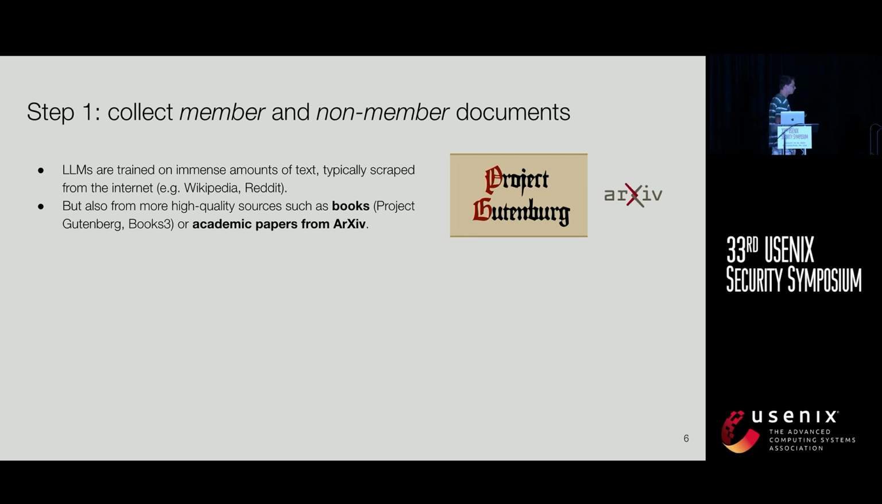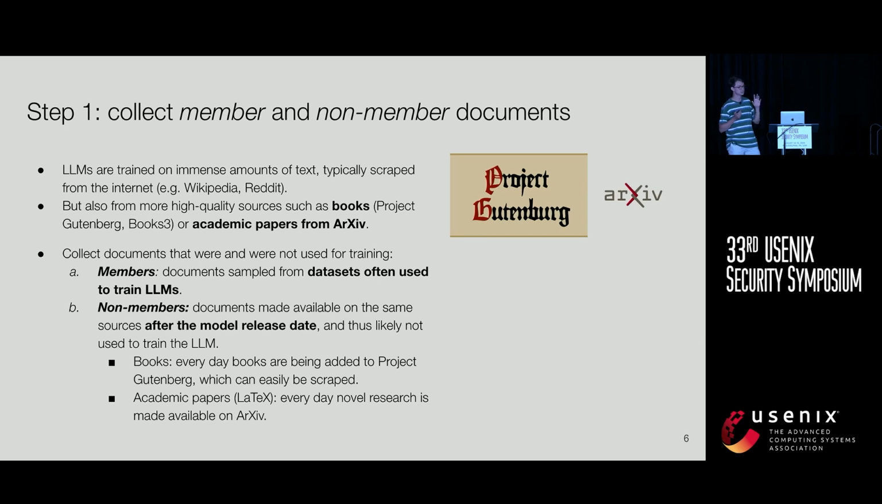In our approach, we consider two big steps. One of them starts with the collection of member and non-member documents. And what does this mean? We know that LLMs are trained on a huge amount of data, typically scraped from the internet, and it also includes documents like books from Project Gutenberg, from Books3, but also academic papers from arXiv. So the goal here is, can we, for a certain target LLM, collect documents that either have been used or have not been used to train the model?